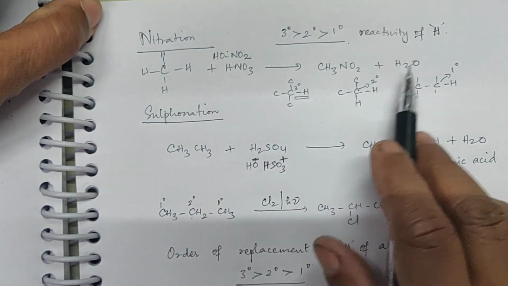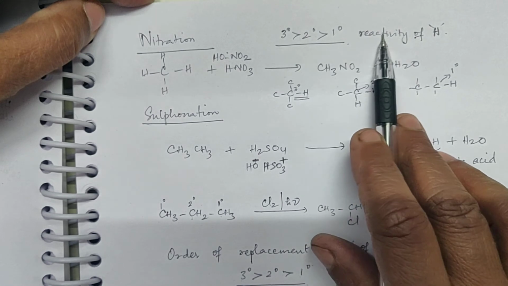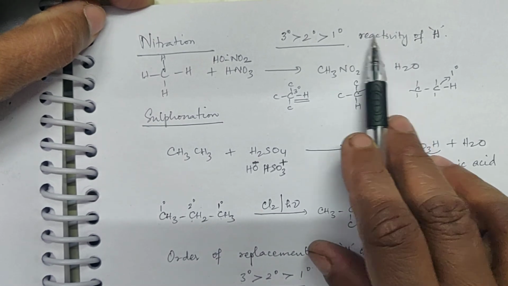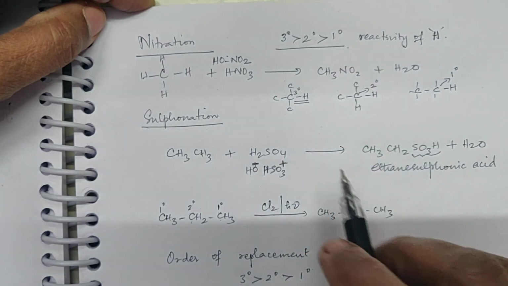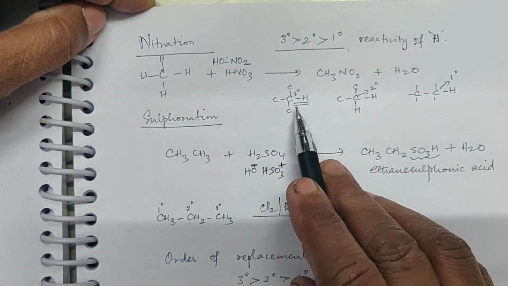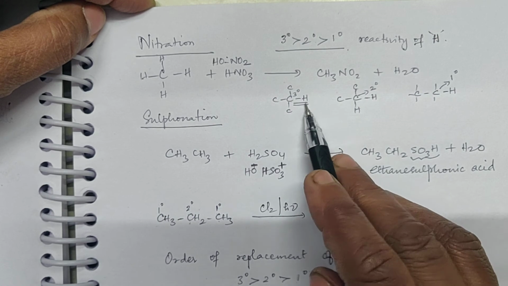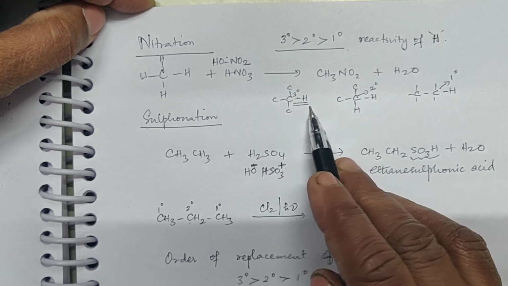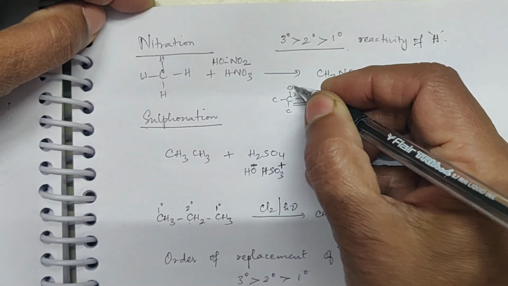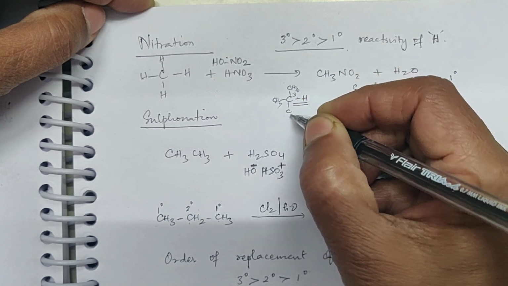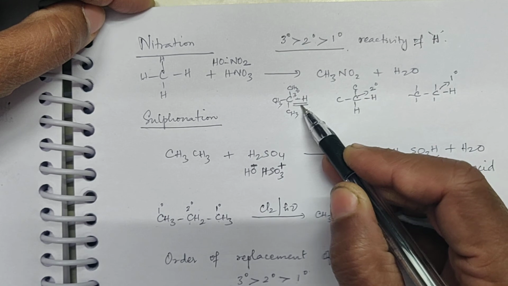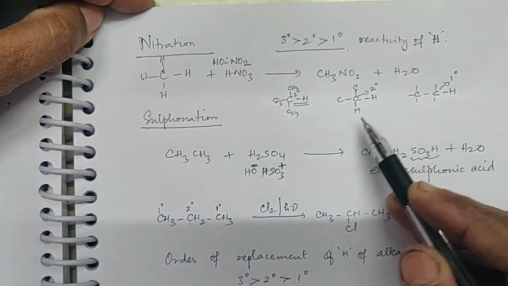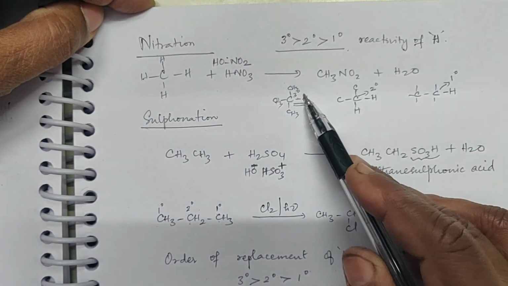Again here also, the order of reactivity, which hydrogen will be substituted first, means again here also it is tertiary greater than secondary greater than primary. So supposing you are having like this is tertiary carbon, this hydrogen will be substituted first. There may be hydrogen here also, is it not? But these hydrogen atoms will not be substituted. Only this hydrogen will be substituted first. So you will get a nitro group in this place.